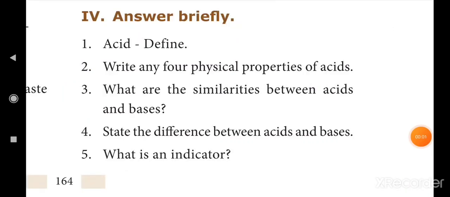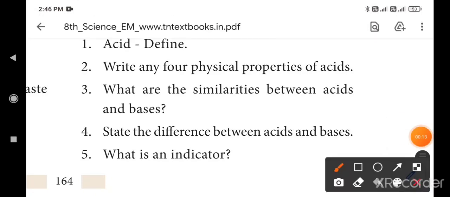Okay students, now take the book back questions. 4th Roman first question and 4th Roman second question, already you marked in the book. Now you mark the 4th Roman third question, page number 159. Okay, 159. Then 4th question, page number 159. This also.